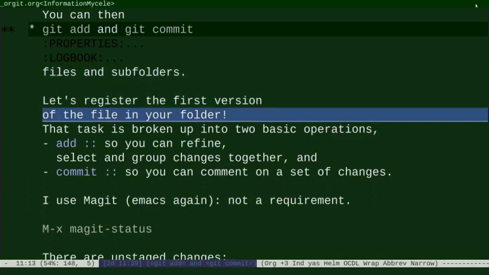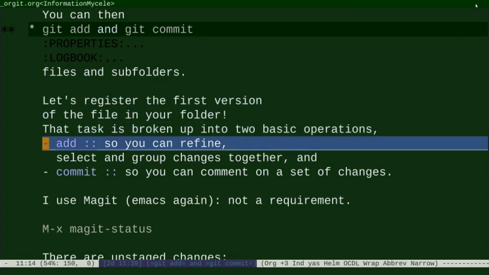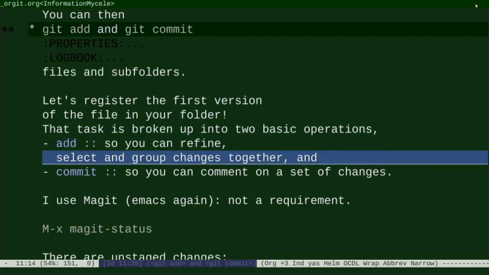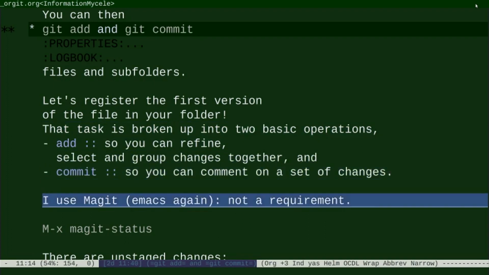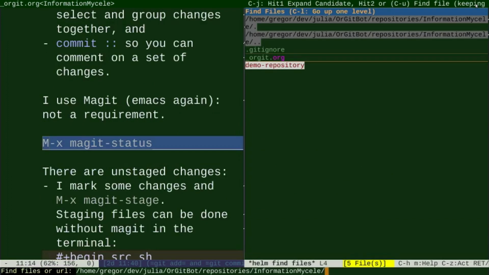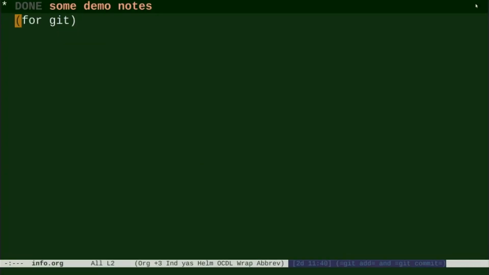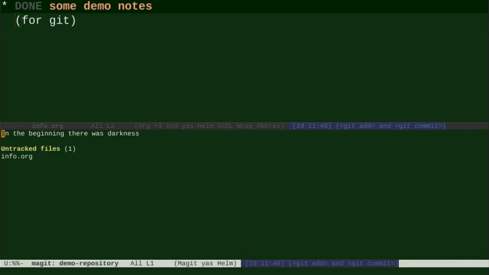Let's register the first version of the file in your folder. That task is broken up into two basic operations. Add, so you can refine, select and group changes together, and commit, so you can comment on a set of changes. I use magit in Emacs again. It's not a requirement. I call magit status, and I see there are unstaged changes.